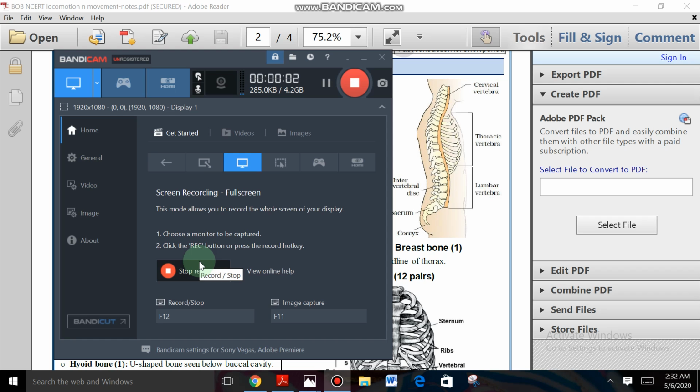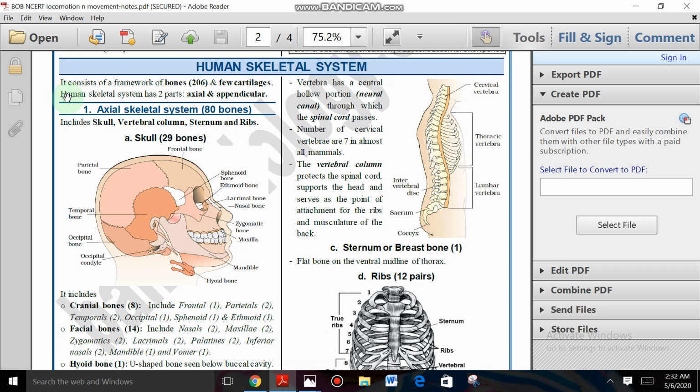Good morning, students. In the earlier class we discussed the muscular system, and in today's class we are going to discuss the human skeletal system, right? It consists of a framework of bones and a few cartilages. The human skeletal system is formed by a framework of bones and a few cartilages.